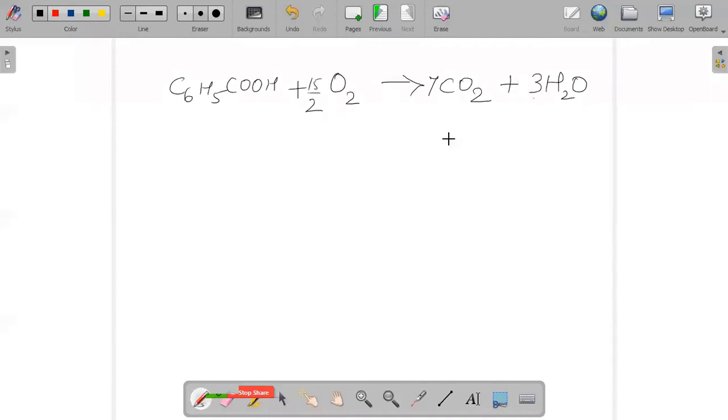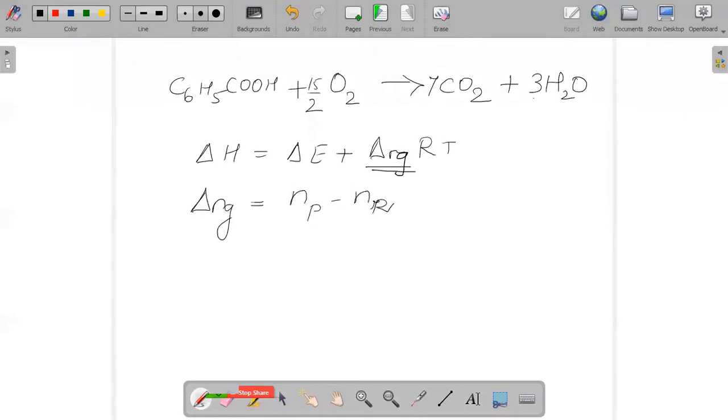And here we all know the formula: delta H is equal to delta E plus delta Ng RT. We need to calculate delta Ng, which is the product minus the reactant. Hence, we have 7 minus 15 by 2, which is minus half.